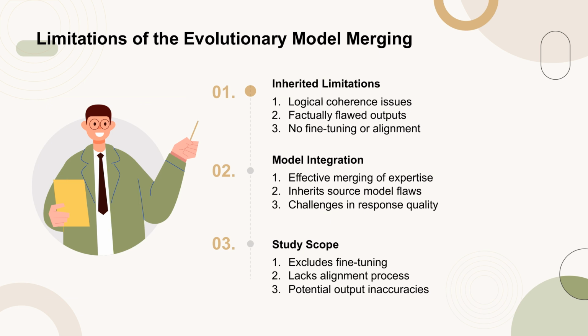The evolutionary model merging approach effectively integrates diverse expertise from the source models, but also inherits their limitations. One significant issue encountered is the lack of logical coherence in the merged models' responses. Additionally, this study does not include instruction fine-tuning or alignment, which could lead to factually flawed outputs. The integration process, while effective, faces challenges in maintaining the quality of responses due to the inherited flaws from the source models. The scope of this study excludes fine-tuning and alignment processes, which are crucial for ensuring the accuracy and reliability of model outputs.